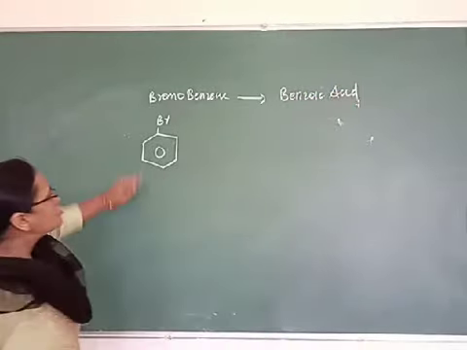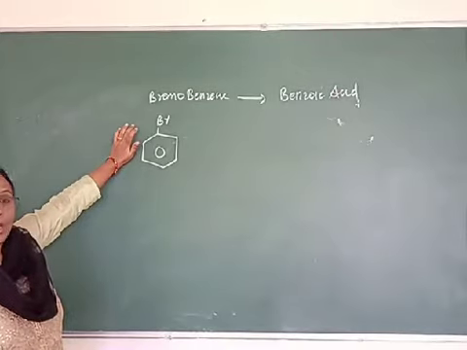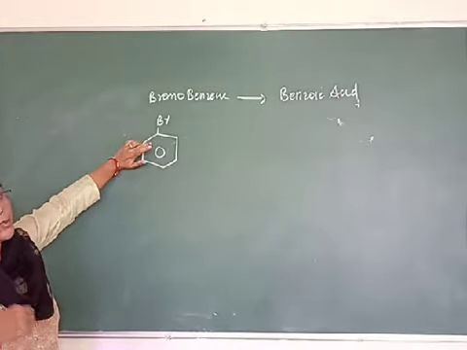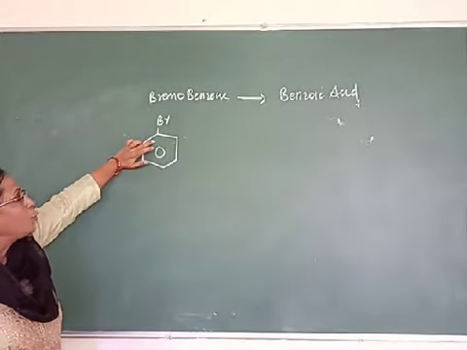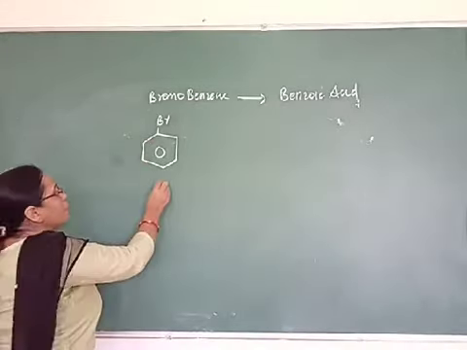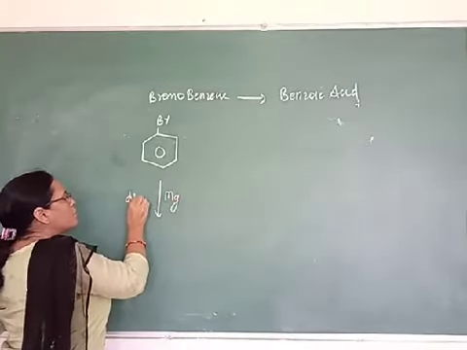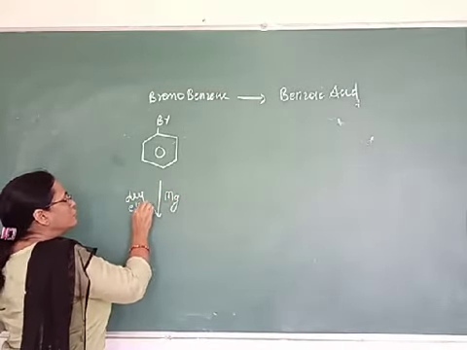Any haloalkane, if you have to convert into carboxylic acid, first convert it into Grignard reagent. How to convert it into Grignard reagent? Treat it with magnesium metal in the presence of dry ether.